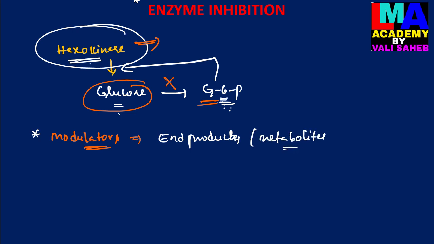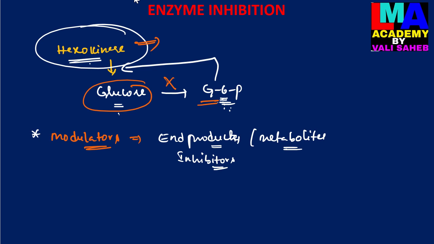The metabolites which have the ability to inhibit the catalytic activity of an enzyme mainly involved in the first reaction of the metabolic pathway. These metabolites or end products also have inhibitor activity, so they are simply called inhibitors.